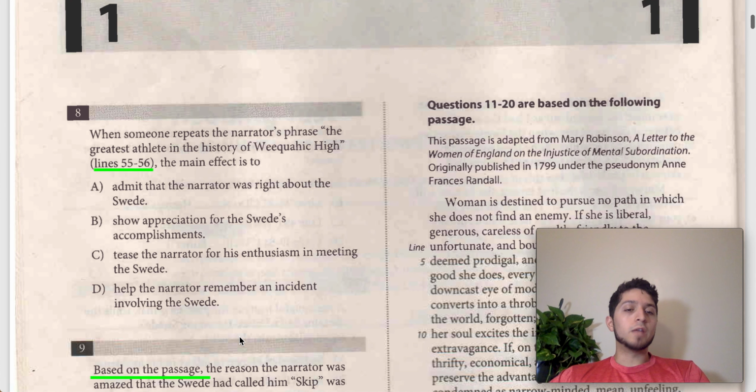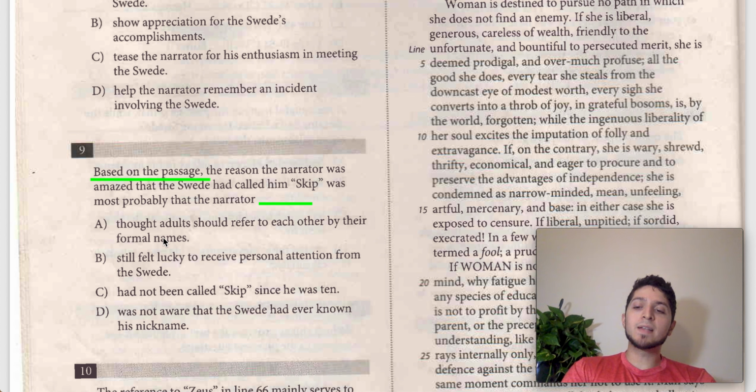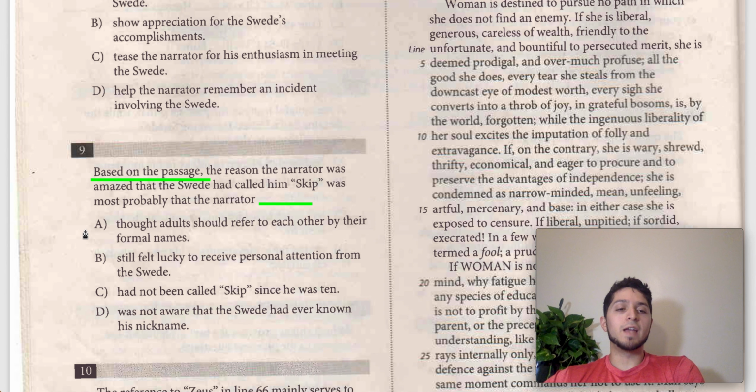So let's go down to the answer choices. A says the narrator was amazed that the Swede had called him Skip because he thought that adults should refer to each other by their formal names. That's not really an answer choice here. It would be correct if the narrator was upset, like, why are you calling me Skip? We should talk to each other like adults. But he's actually really honored and excited. He feels singled out, and it doesn't say anywhere that the narrator thinks adults should refer to each other by their names. He seems pretty happy to be called Skip, so A is wrong.